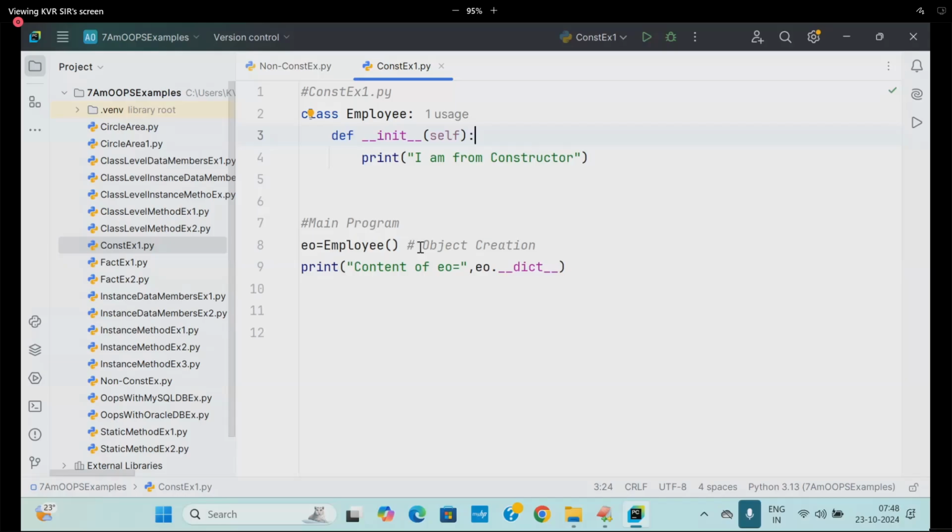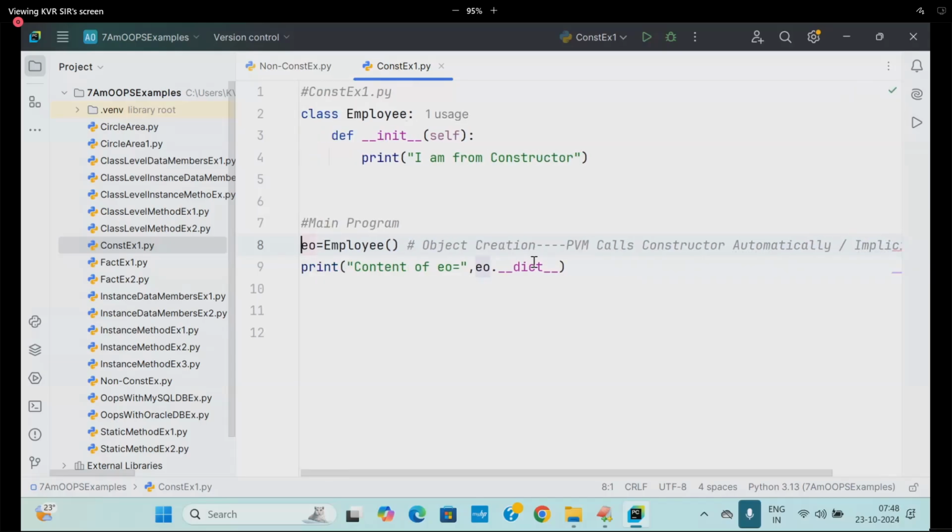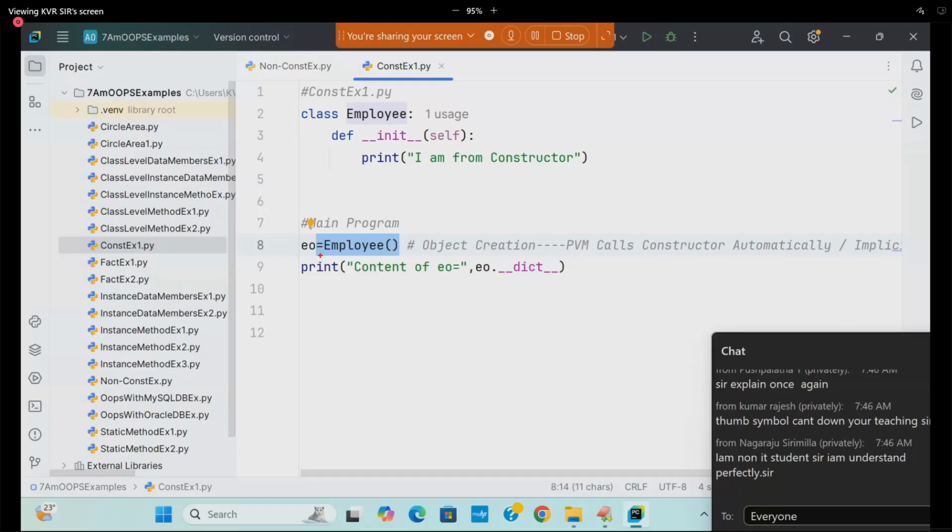The moment an object is created, PVM calls the constructor automatically, or implicitly. The moment the object is created, the PVM will first create the memory space for eo.